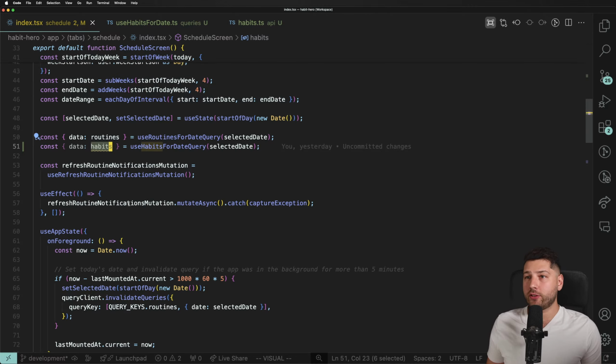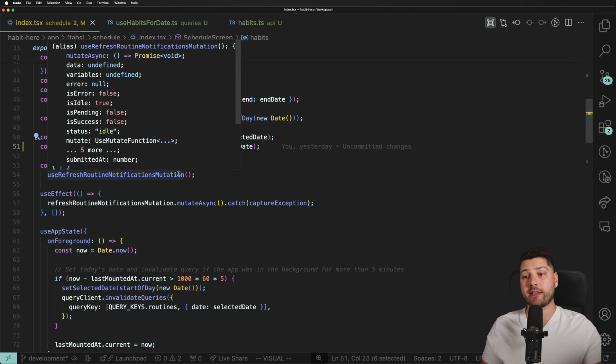Cool. So let's dive into some actual code. So we have the habits. We're getting these from the query, so the query part is done. We're fetching them, and they're already accessible here in this component. Great. Now let's use them.